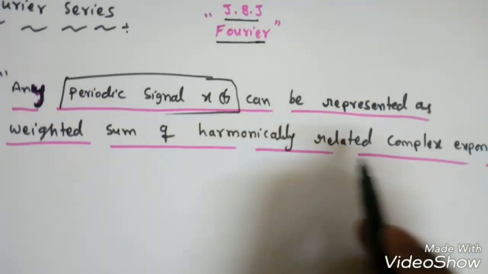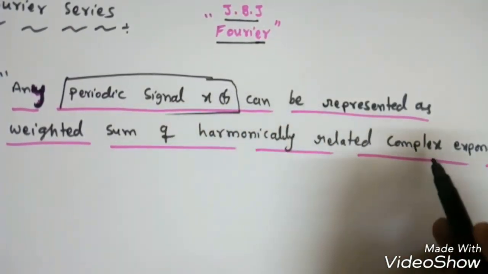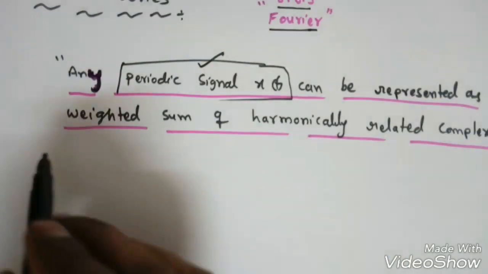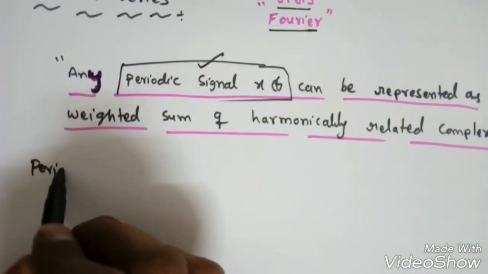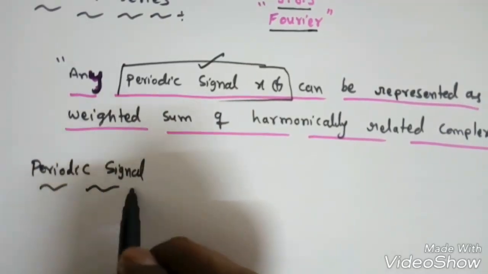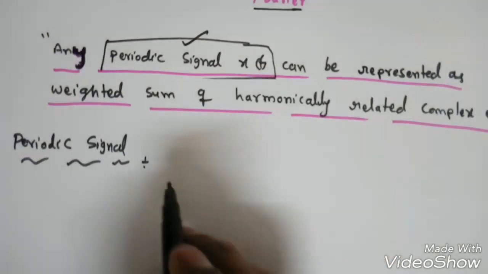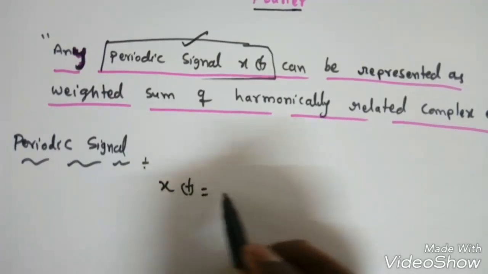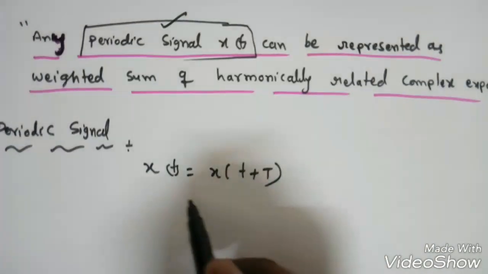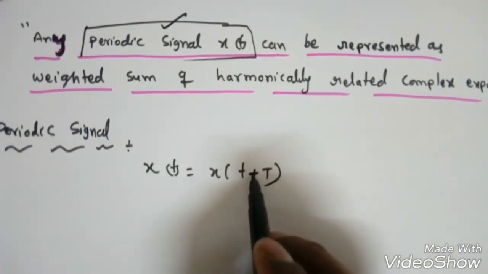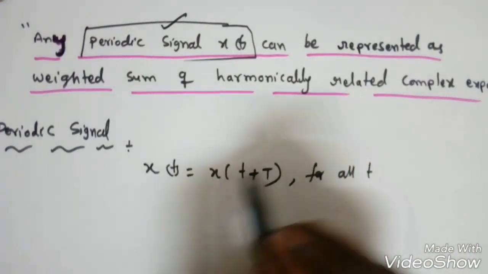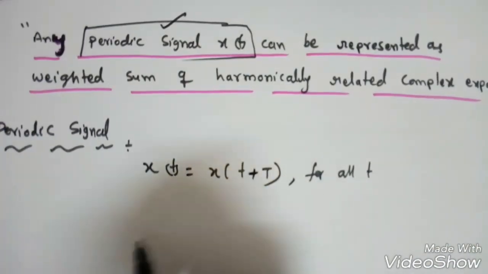Before we start the Fourier series, what are harmonics and complex exponentials, first we will define what is a periodic signal, right? We already discussed in the introduction to signals that if a signal x of t is repeated after a time period T, that is x of t equals x of t plus T for all t, then x of t is a periodic signal.